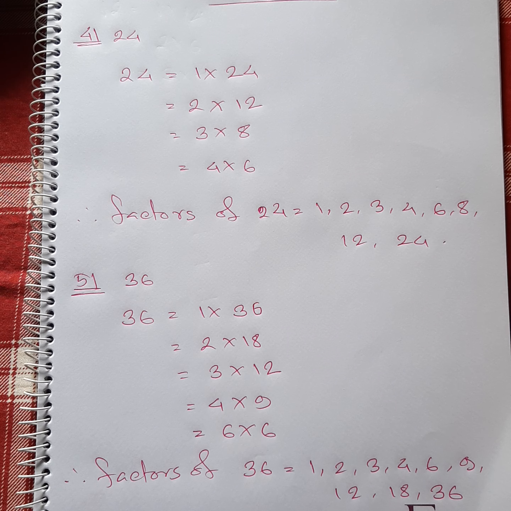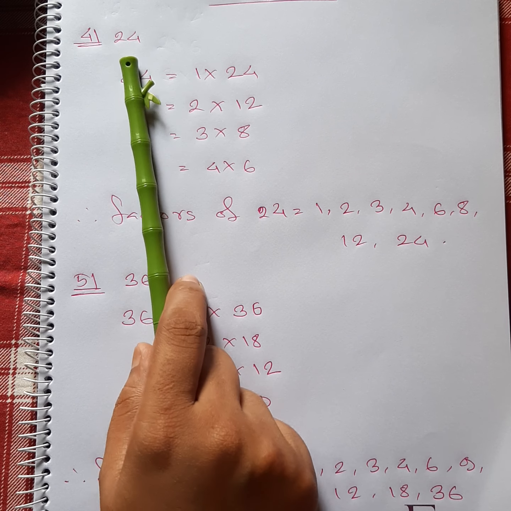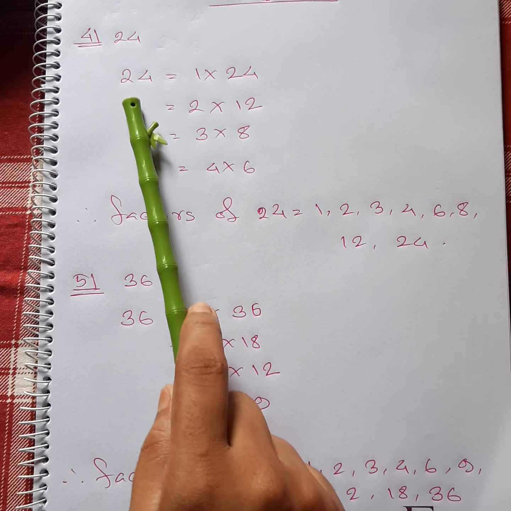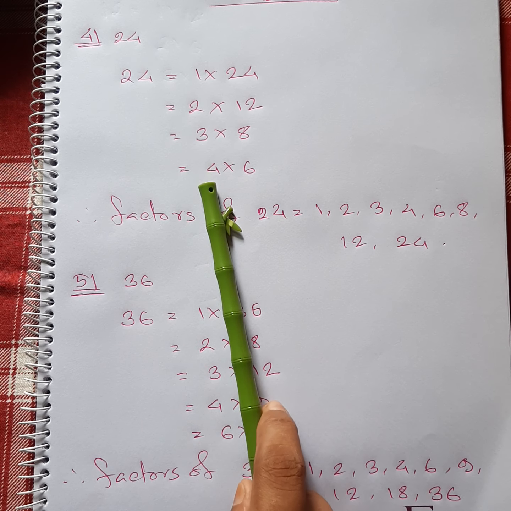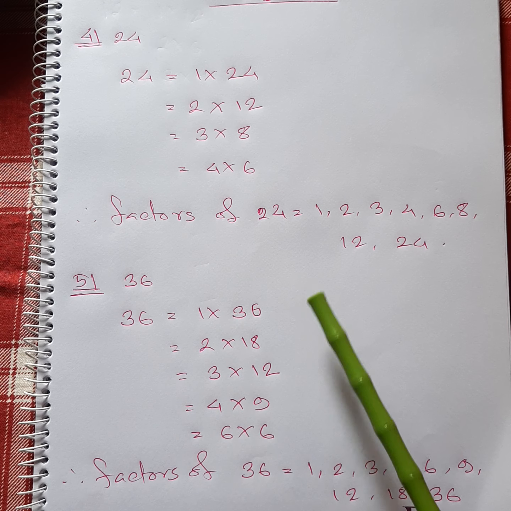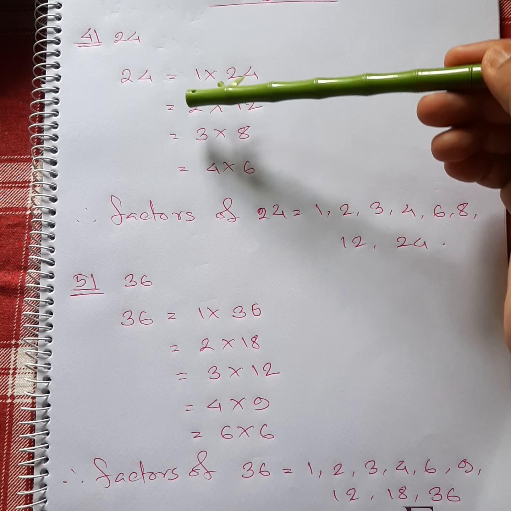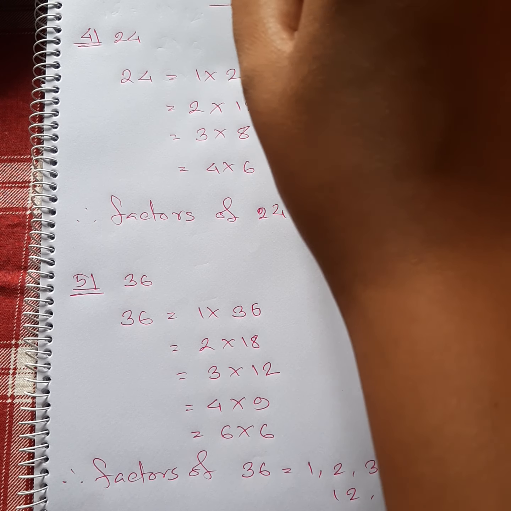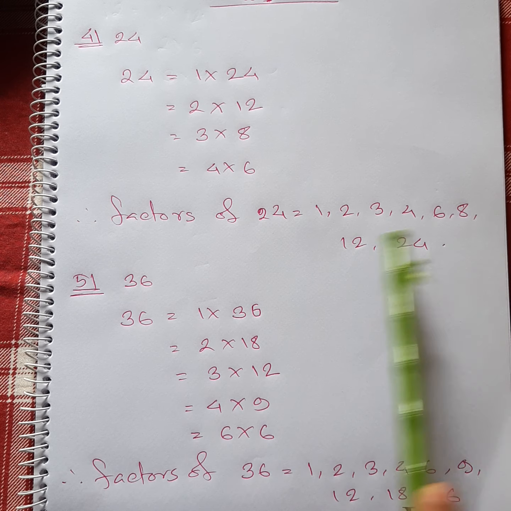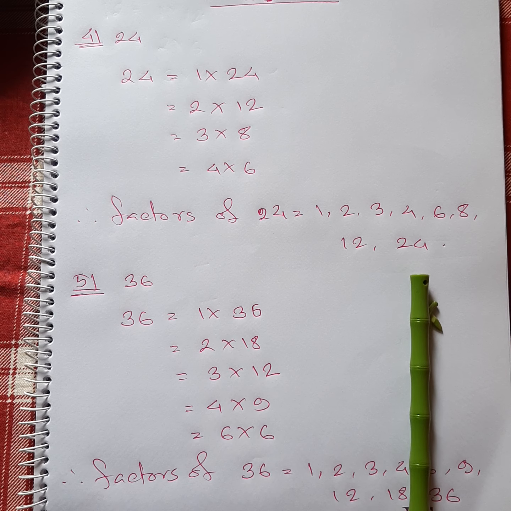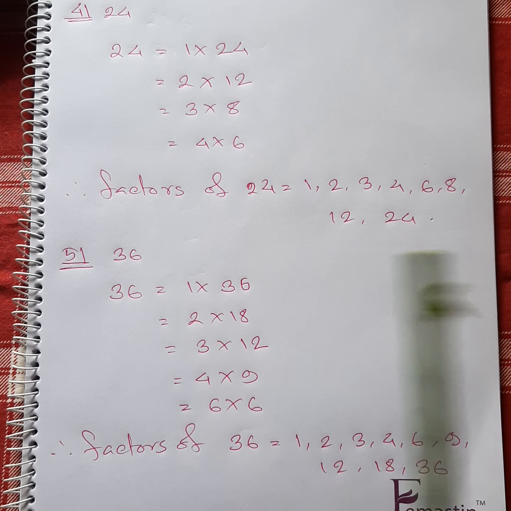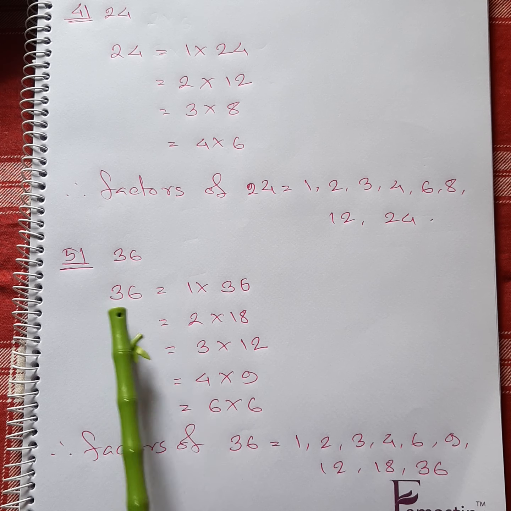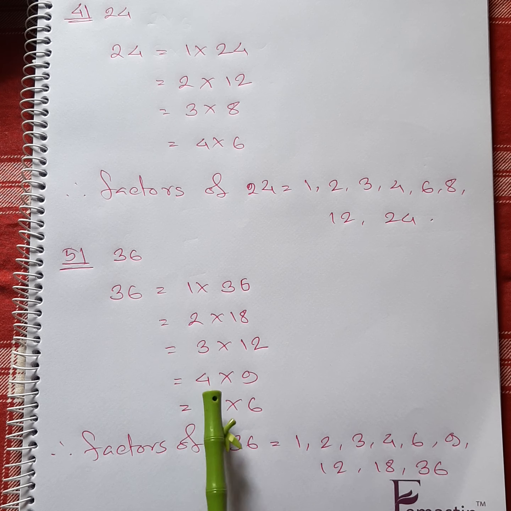Here I can say 24: 1 twenty-four is 24, 2 twelves are 24, 3 eights are 24, 4 sixes are 24. So the factors of 24 are 1, 2, 3, 4, 6, 8, 12 and 24. These are the factors. This is the way you are going to write them down.